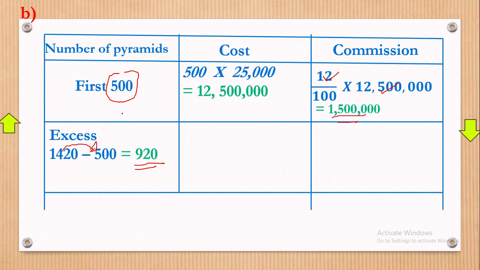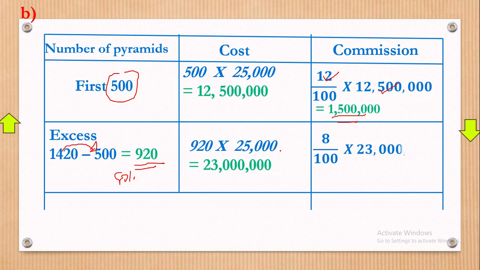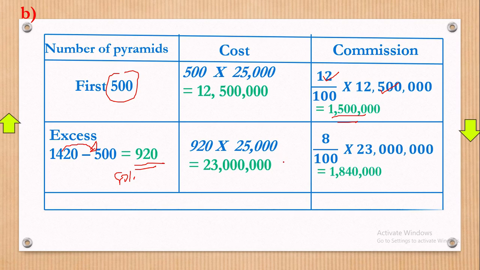With that, let's get the cost here. It means that will be 920 times 25,000, and that will give us 23 millions. Then of course remember the commission here was 8%. So 8 over 100 times 23 millions, we shall have 1,840,000. Remember they wanted the total commission. So you add this plus that, and you get 3,340,000. So that will be the total commission.